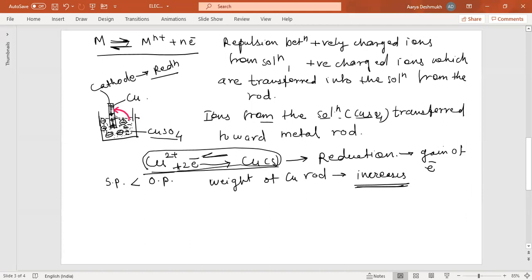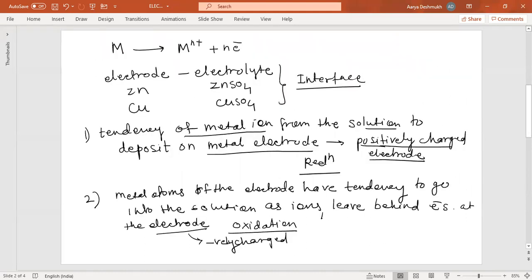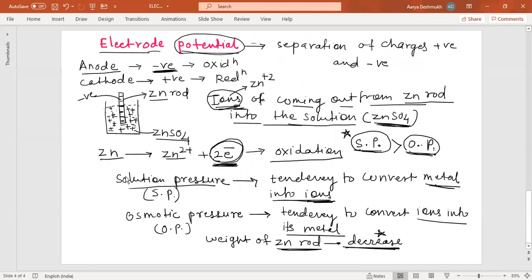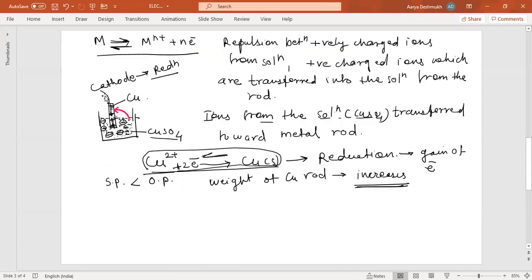So here I'll give you a quick revision of this so that you will be more clear. If the solution pressure is more, it will convert metal into ions. If it is less, it will convert ions into its metal, because the osmotic pressure is more. So ions will be converted to its metal. Okay. So this is happening in the case of reduction at the cathode.